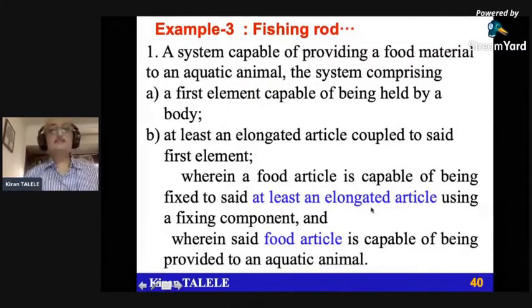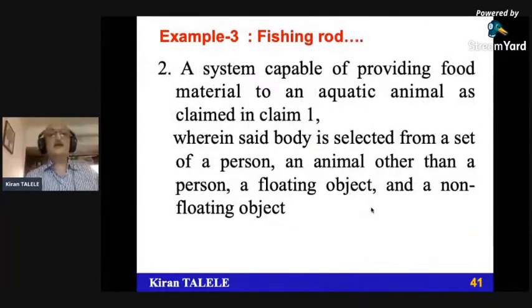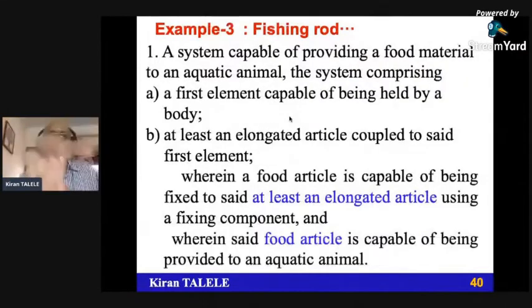Now what is the second claim? This is the dependent claim: a system capable of providing food material to an aquatic animal as claimed in claim one. So this claim depends on claim one. It is additional information related to claim one. Here we always write the component, element, and the means for connection.